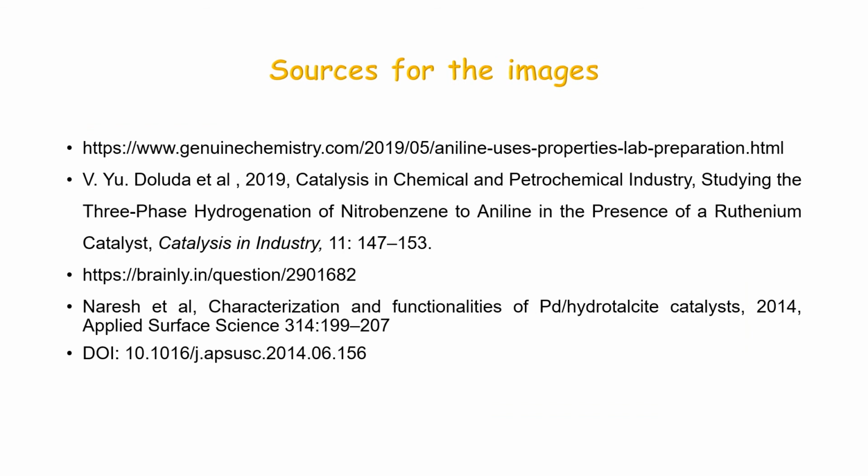These are some sources for the images as well as mechanisms. You can go through this paper by Doluda et al. as well as Naresh et al. for some mechanisms. Even though I have explained all the reactions with respect to aniline, if you want to produce any other aromatic amine, then a corresponding change in the reactant is needed. Depending upon the substituents present in the benzene ring, the corresponding aromatic amine will be obtained.